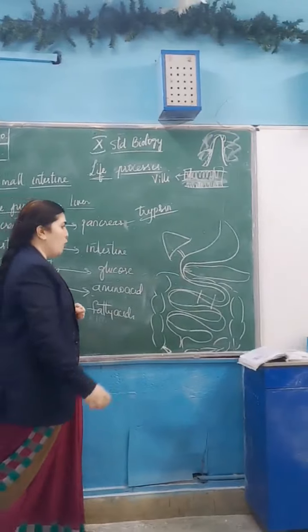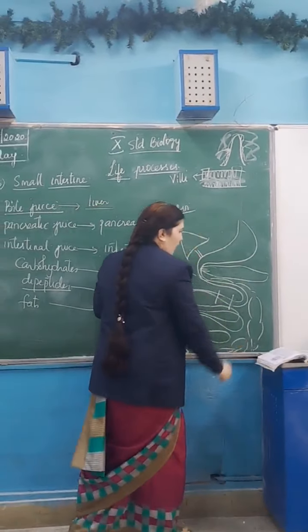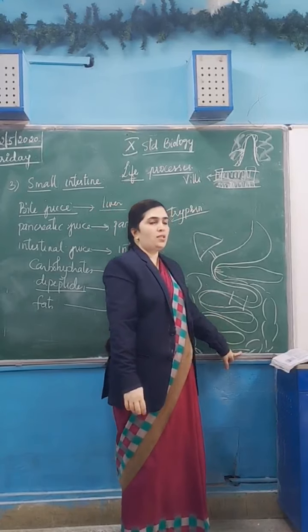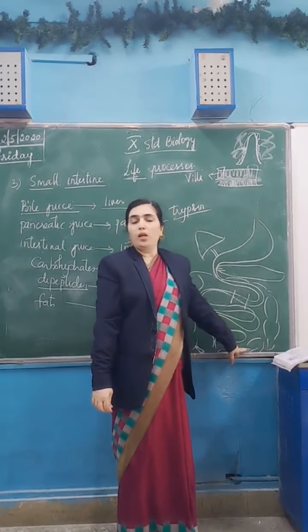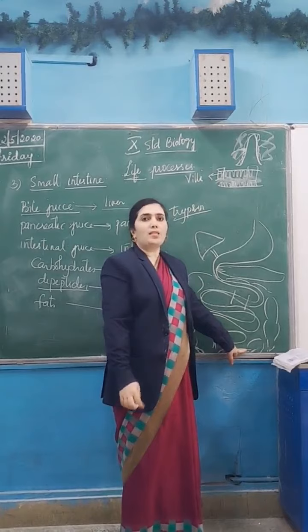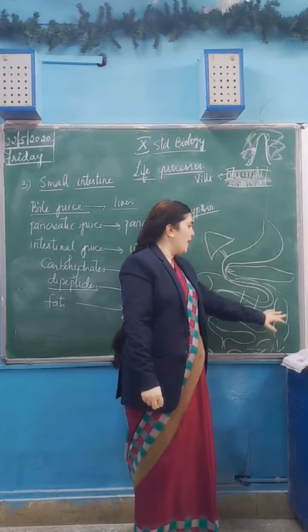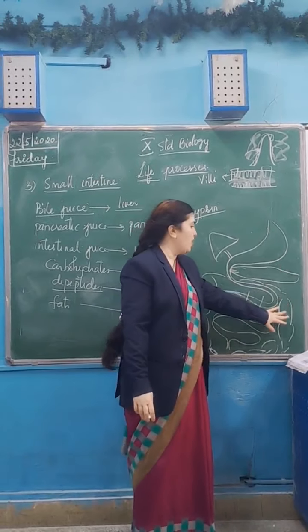Now the undigested food comes to the rectum, the last part of the large intestine, where it is temporarily stored. No digestion takes place in the large intestine.